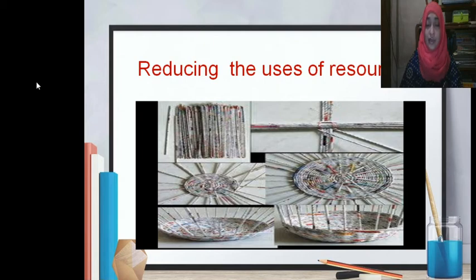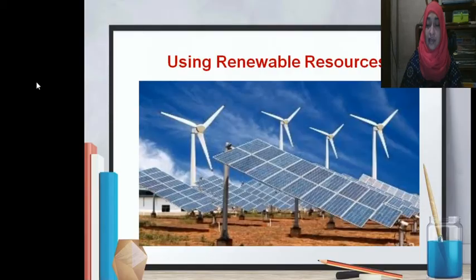Reusing resources. We have learned how we can reuse paper by making a bag with it. When we reuse something, we can reduce trash and help save natural resources. We should use something over and over again before recycling or throwing it away. When something is broken, we should try to fix it instead of putting it in the trash and buying it again new. Dear students, you can see a picture of wind turbines and solar panels, which produce electricity. Recycling resources.